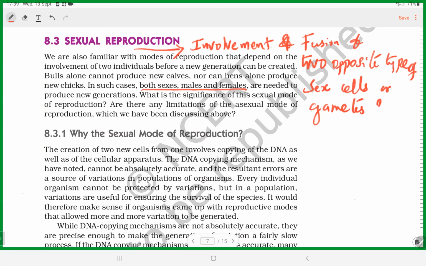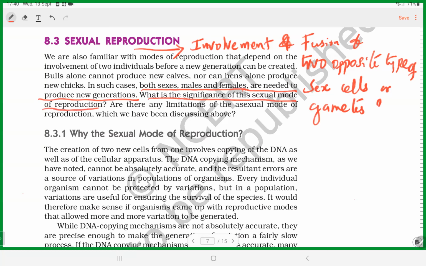When male and female are needed to produce new generations, that also you can call a sexual mode of reproduction. There is involvement of gametes like sperm and egg cells, or involvement of both sexes, male and female. That is called sexual reproduction.